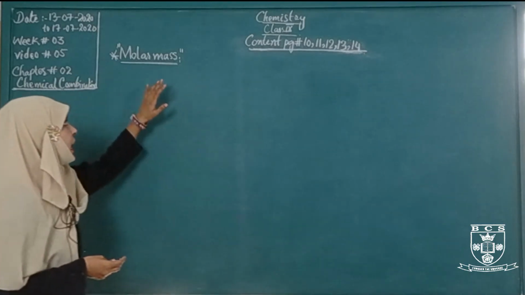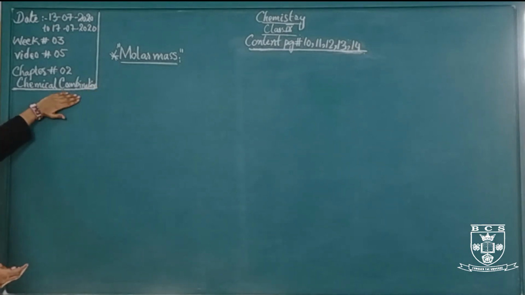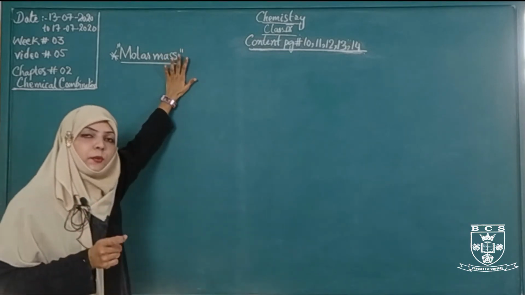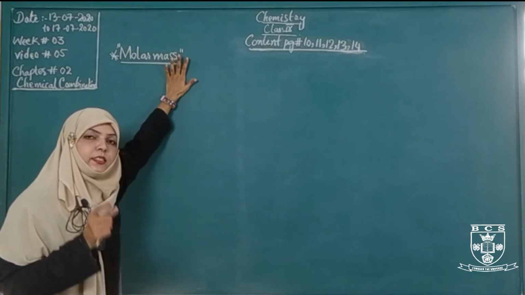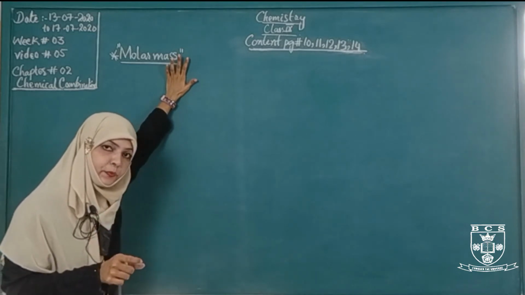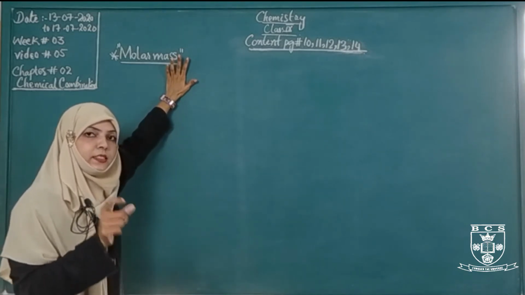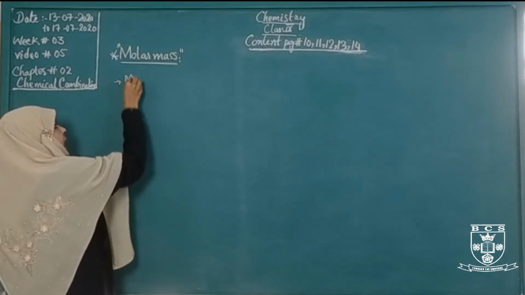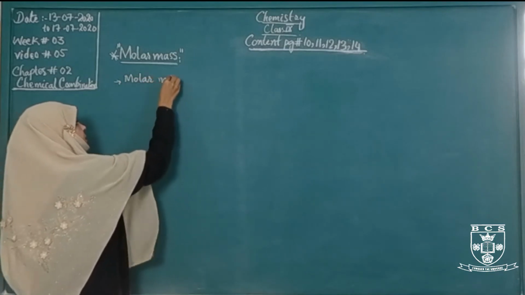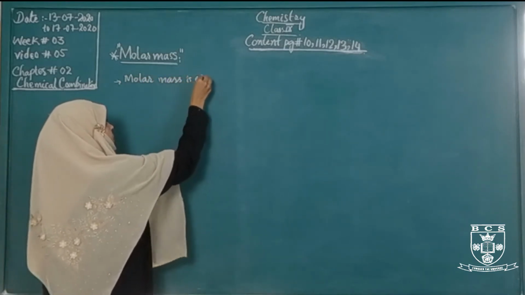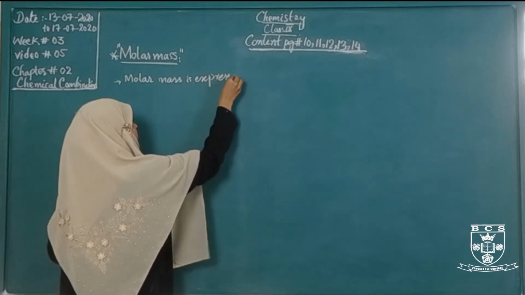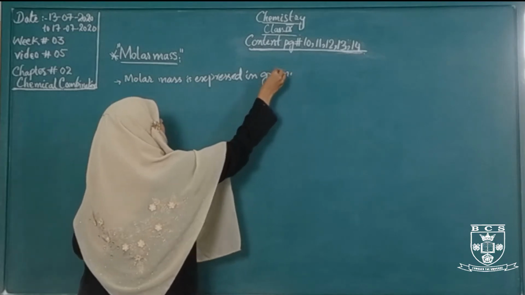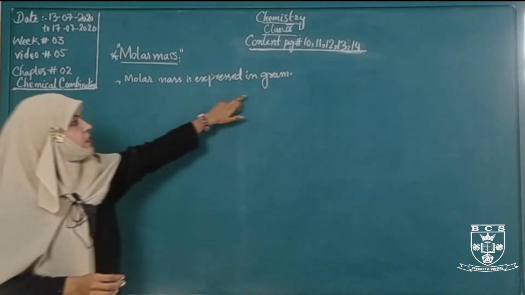So first of all, we have the molar mass. In chapter 2, chemical combination, first of all we will discuss what is the molar mass. Molar mass of a substance is defined as its relative molecular mass expressed in gram. Its relative molecular mass is expressed in grams. Similarly, molar mass is expressed in grams.